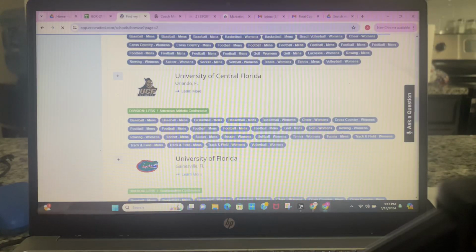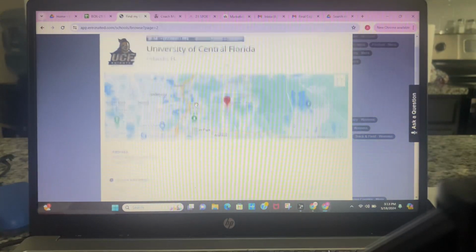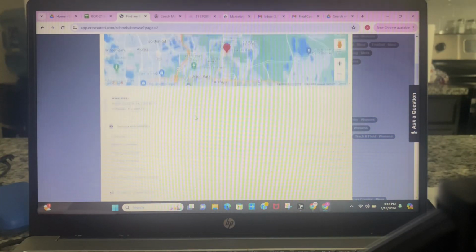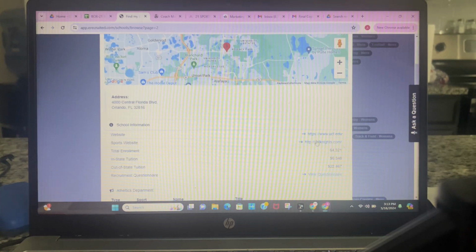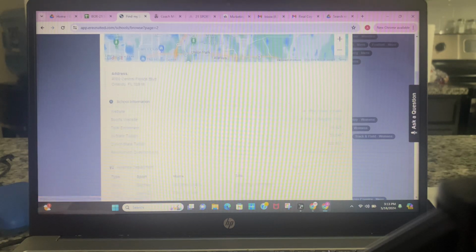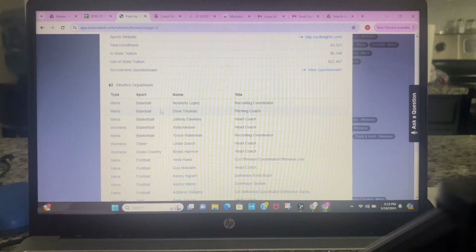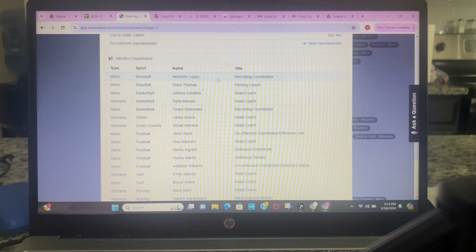So for instance, let's look at UCF. We've got UCF, we've got football here. You then will see the website for the school, and then you'll see the sports website. So it's broken down, letting the kids know the total enrollment of the school, the in-state tuition, out-of-state tuition, and the recruiting coordinator for different sports throughout the athletics department.